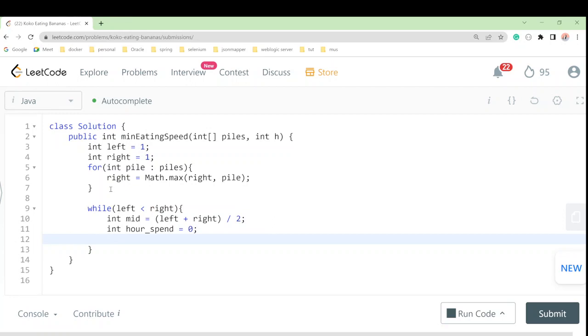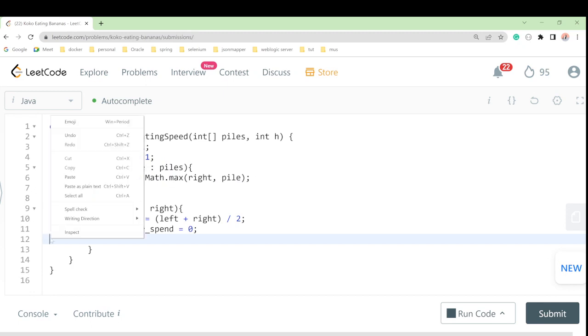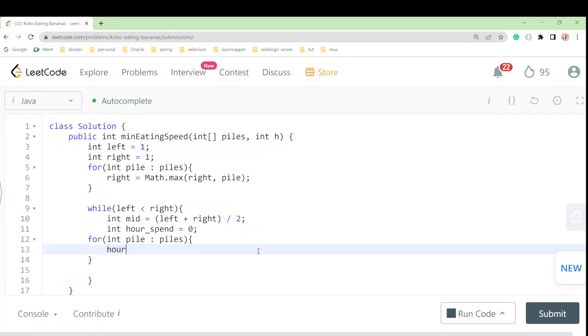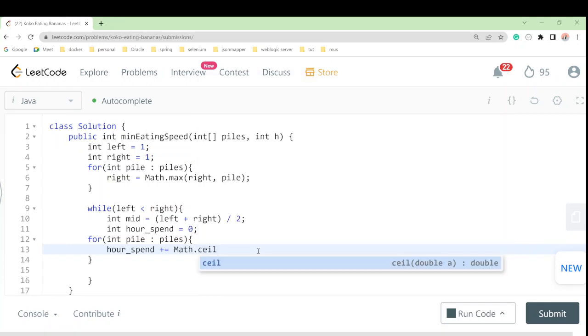So I'll use this loop because we have to move over the piles only. Okay, so we are getting the piles. Now we have to update here. We will take our hour spent, and as we did in the last approach, we did plus, then the same Math.ceil, the ceiling value, and from there we will pass the pile as a double divided by speed.